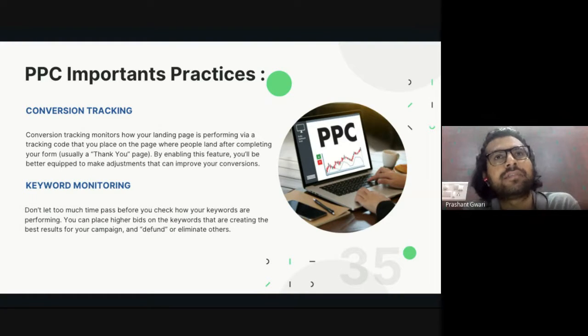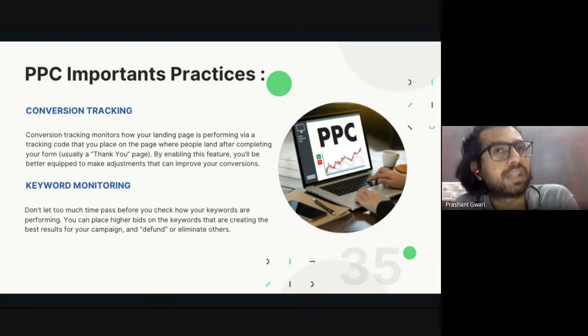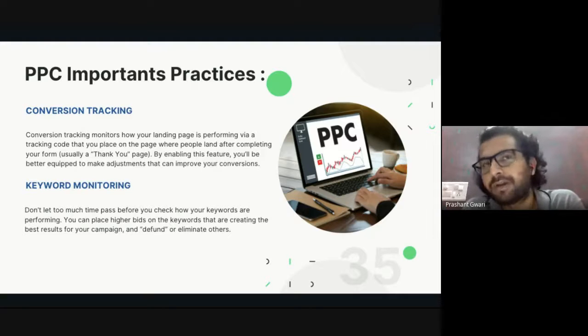It's not like you run the advertisement and just look at the number of clicks. No, you will always look at the keyword. Which keyword is giving me how many? Because when you're running an advertisement, you will not target a single keyword. You will target 5 to 6 keywords, and the number of clicks will be the total number of clicks coming from those 5 keywords. So you will go back to the keyword monitoring and find out which keyword is giving you a high number of clicks, and you will increase the bid or the amount of budget for that keyword and reduce it for the other ones. That's how you can save your marketing budget.